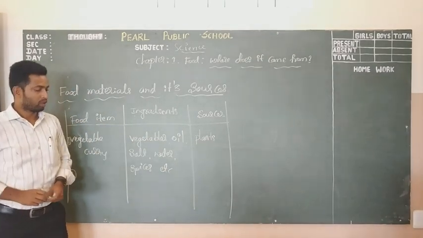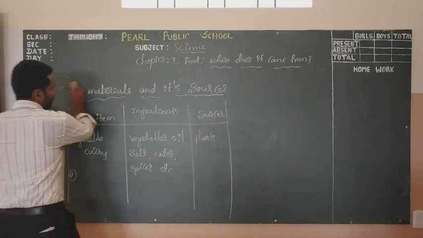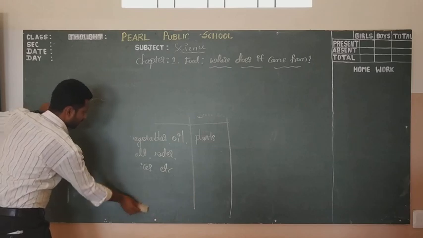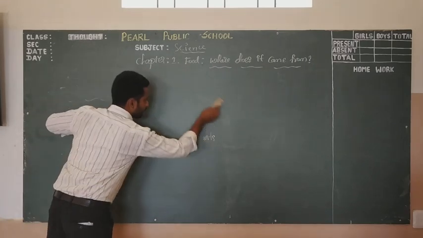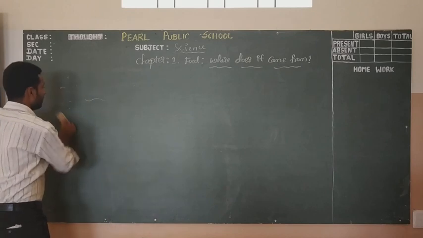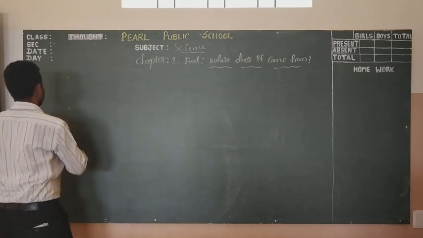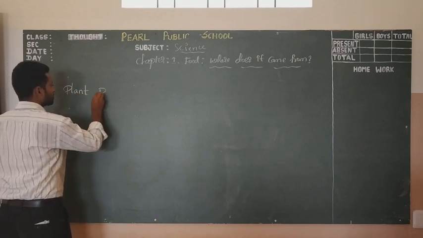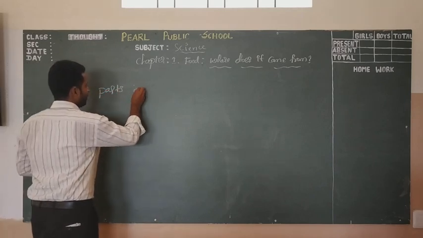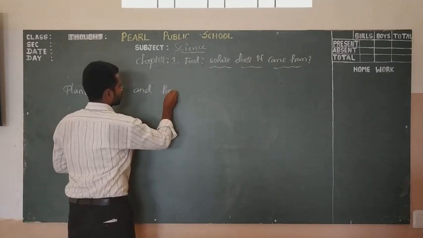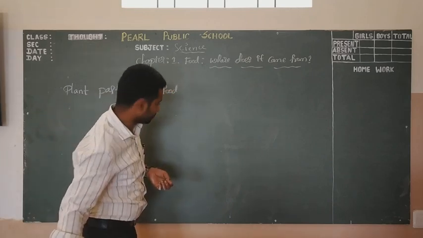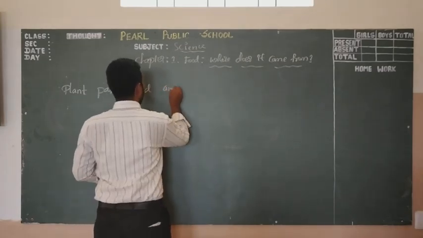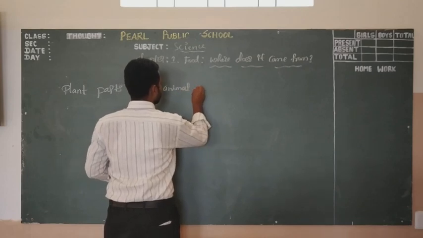Next, the third one is plant parts and animal products.